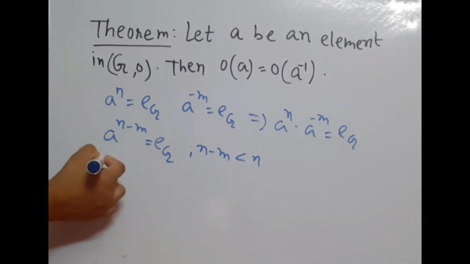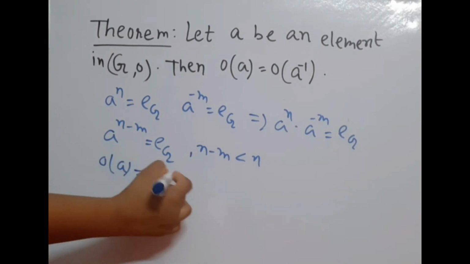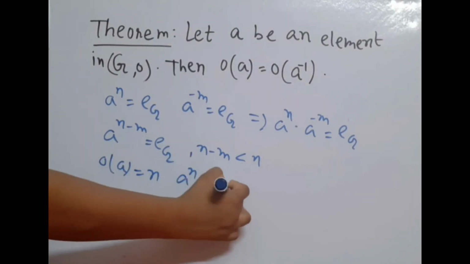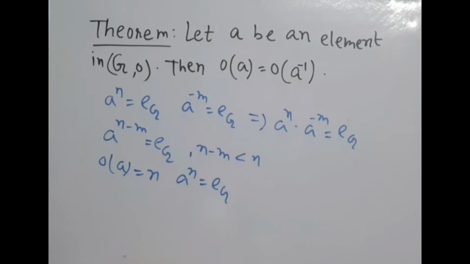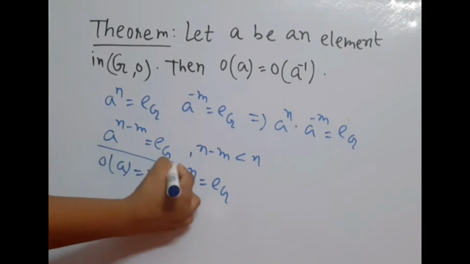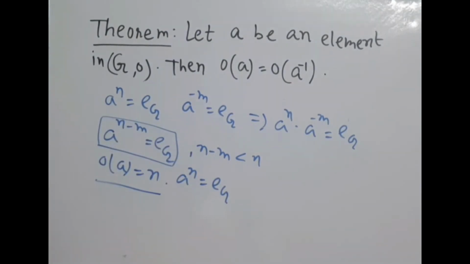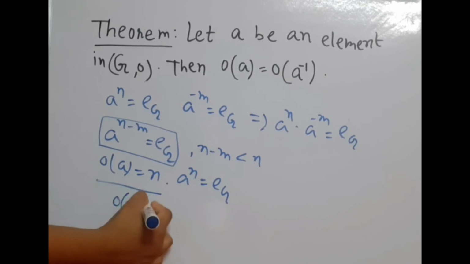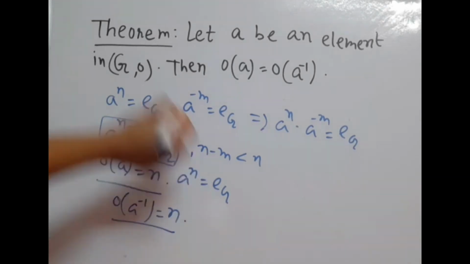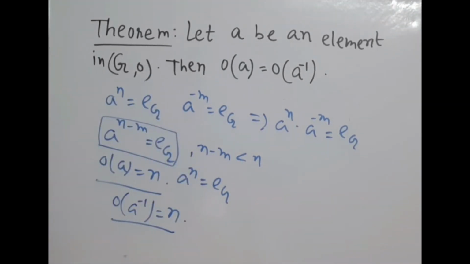But we know that order of A equals n, that means A to the power n equals E, where n is the least positive integer. So this contradicts that order of A equals n, because n minus m is less than n here. So we can write that order of A inverse equals n. Now case 2.